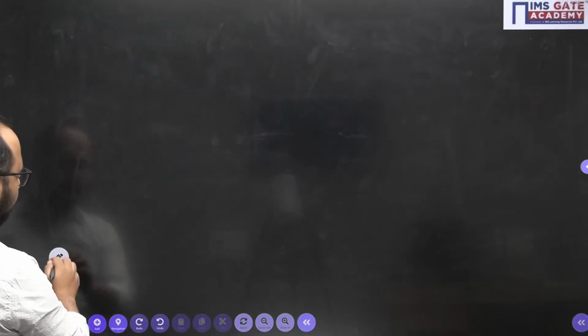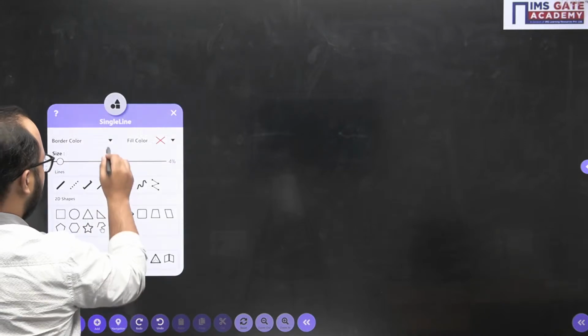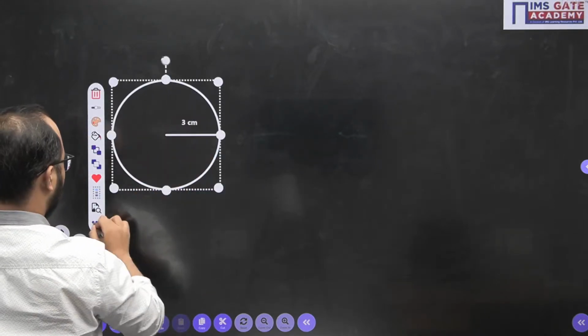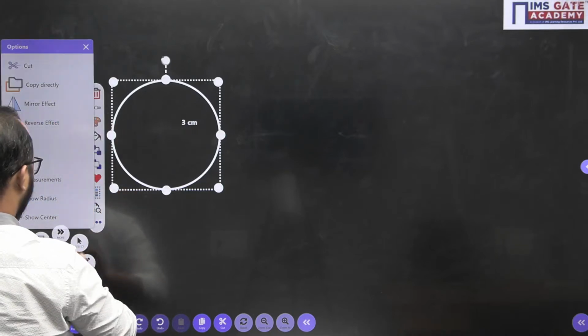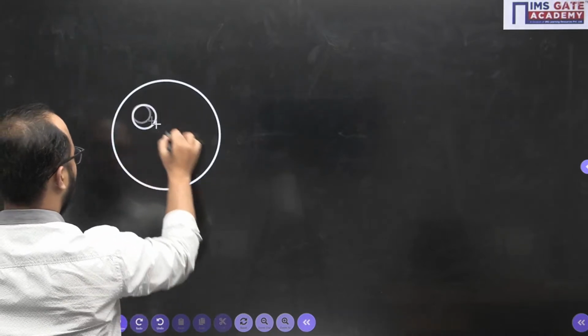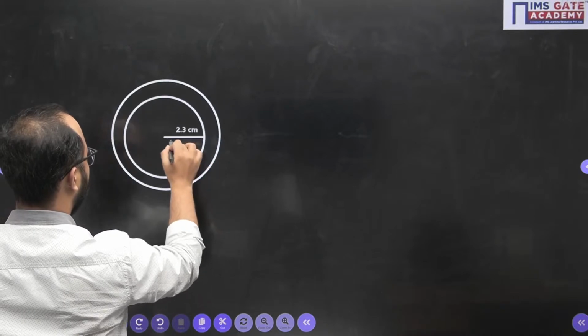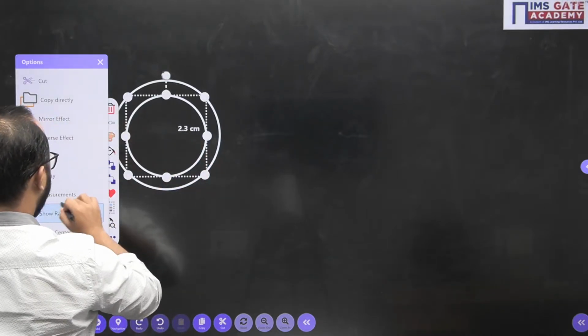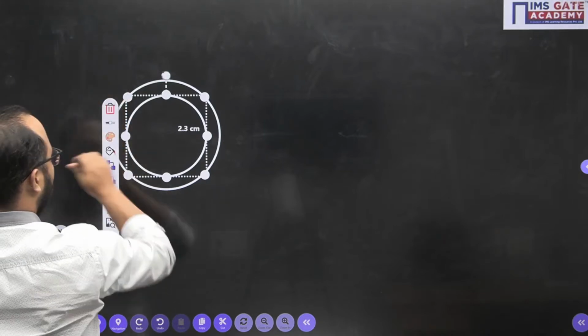So if there is a disk we are having, let's suppose this is a disk. Okay, so this is the ring we are having, ring-shaped kind of thing.